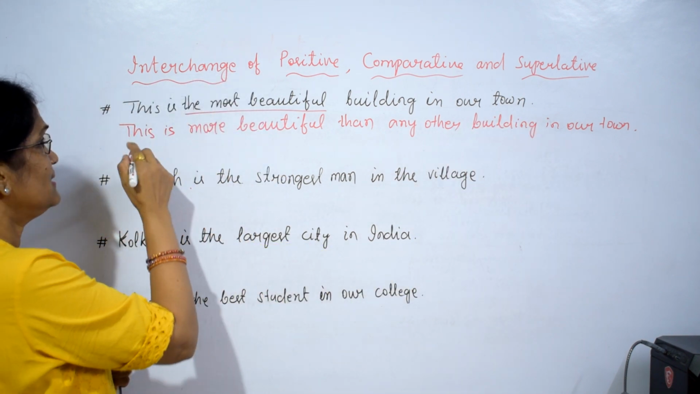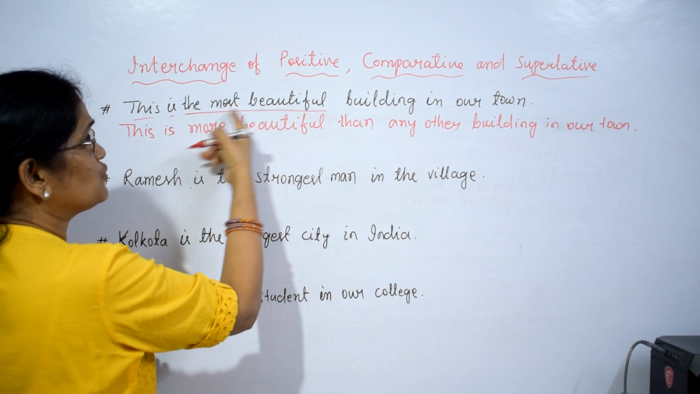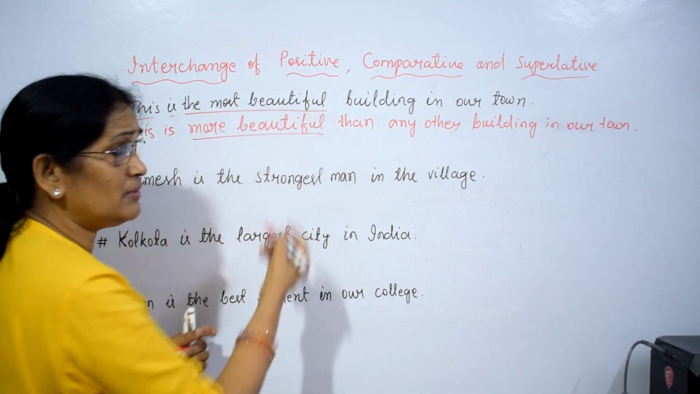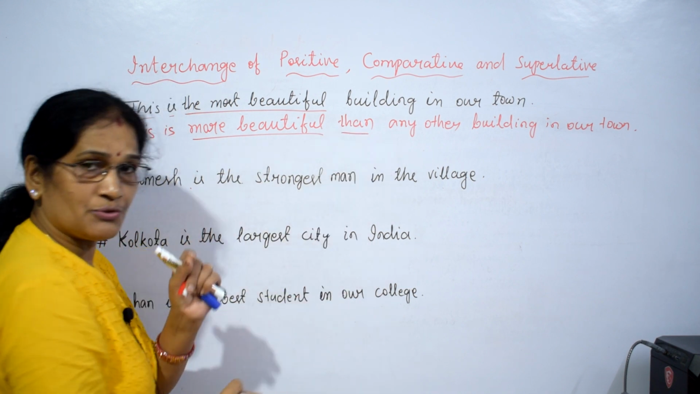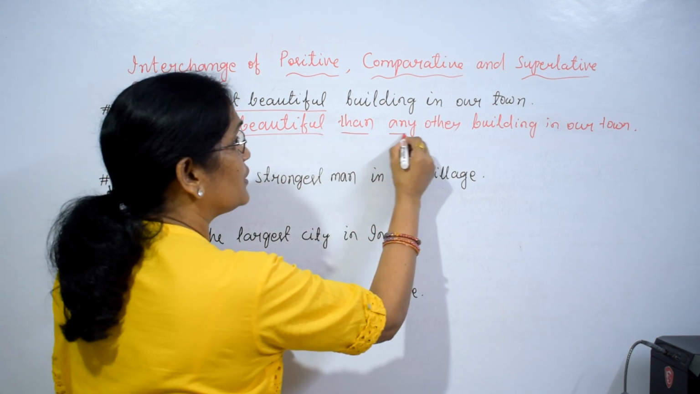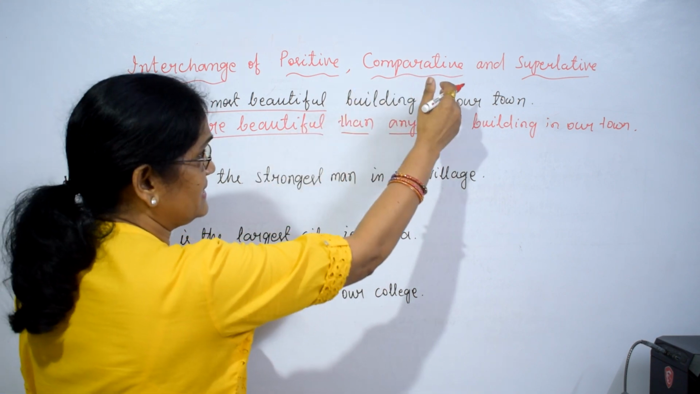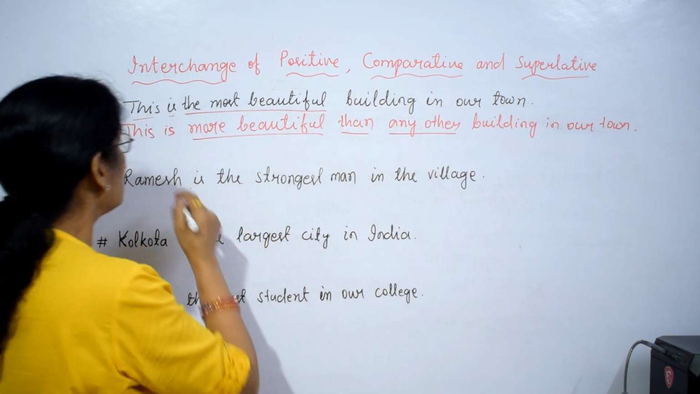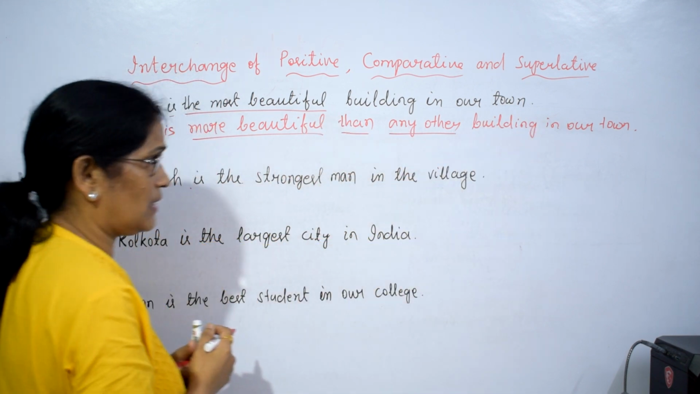So what you did? The same thing you copied. It is in superlative degree. We changed it into comparative degree. In comparative degree, it is common you use than, then you add any other. This is the technique. But what is written, you copy those. This is more beautiful than any other building in our town.